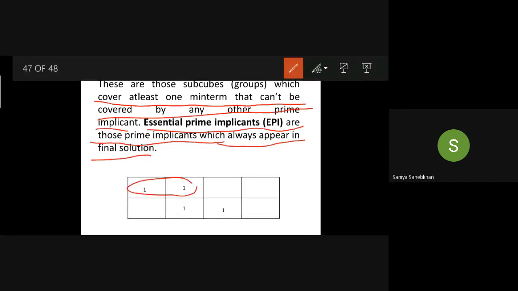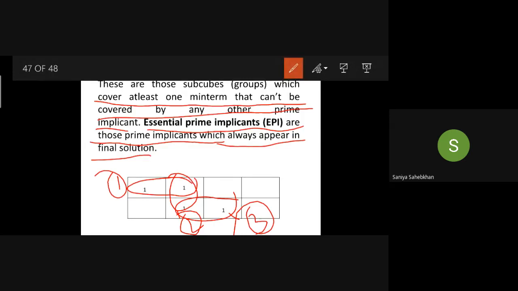This was the first group, this was the second group, and this was the third group. What does it say? These are those subgroups which cover at least one min term that cannot be covered by any other prime implicant.